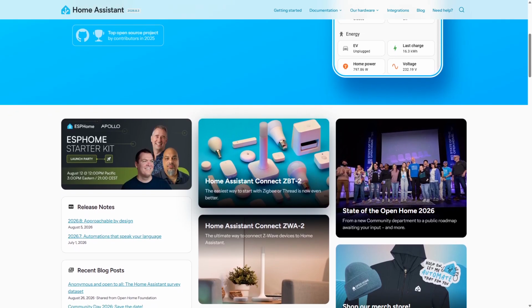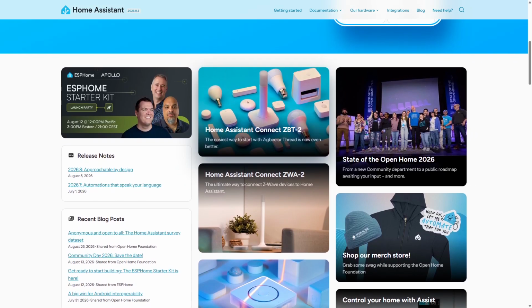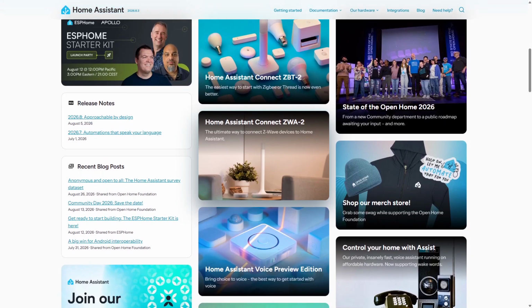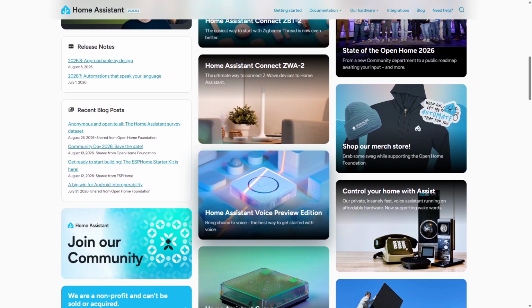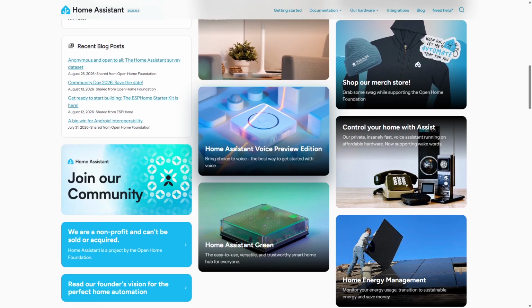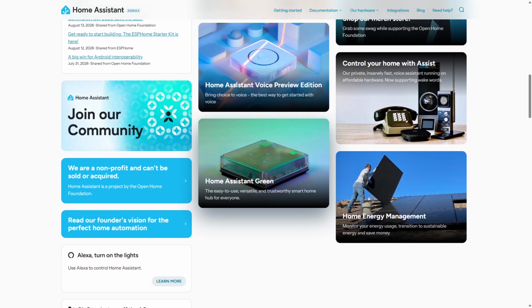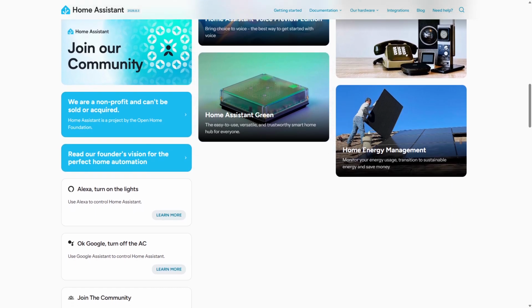Its strengths include unmatched flexibility, privacy since it operates locally, and a large community contributing to continuous improvements. However, it requires some technical knowledge to set up and maintain, which might be daunting for beginners. Home Assistant is ideal for tech-savvy users who want full control, privacy, and the ability to customize every aspect of their smart home without being locked into a single ecosystem.